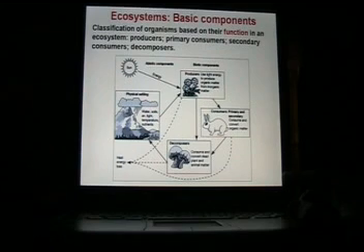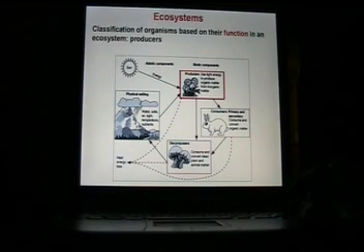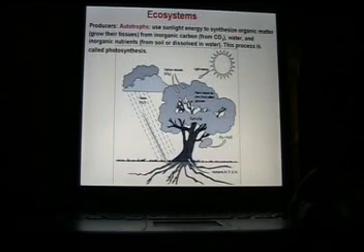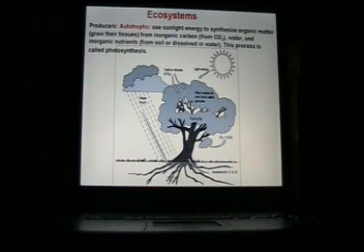This is a good diagram. I like this one. So we just went through that. The producers, autotrophs. These guys use sunlight energy to synthesize their organic matter.